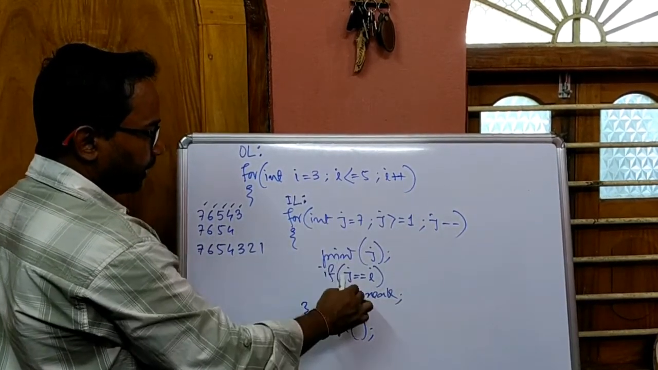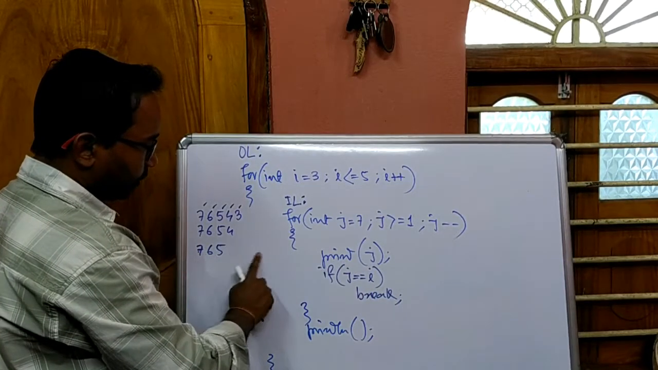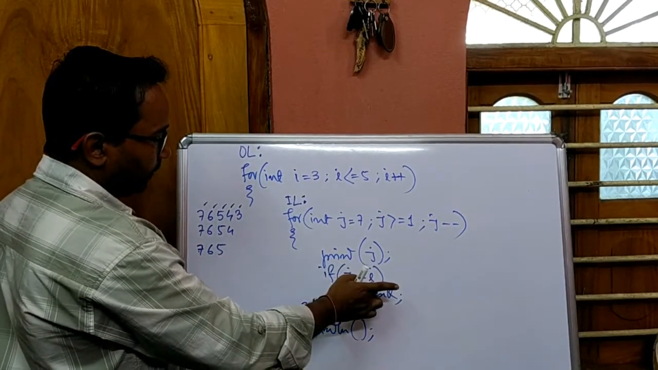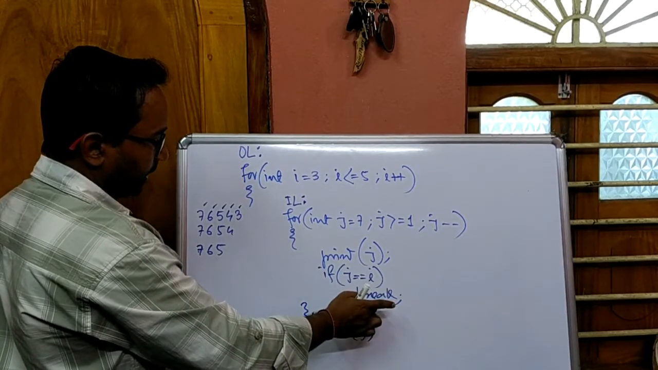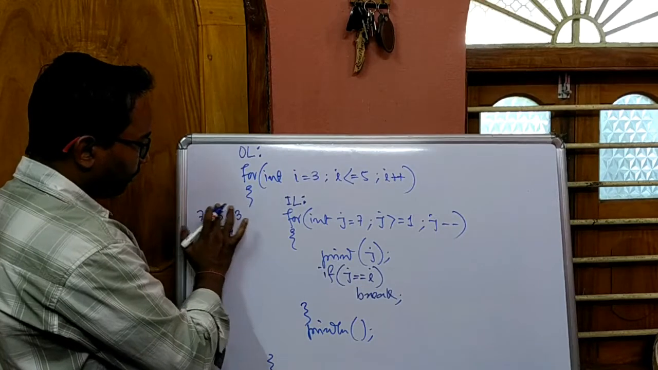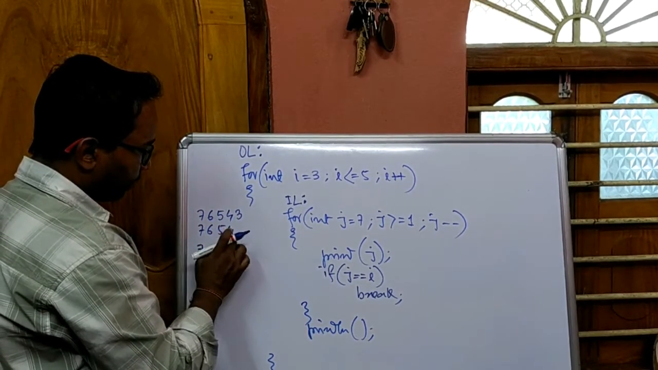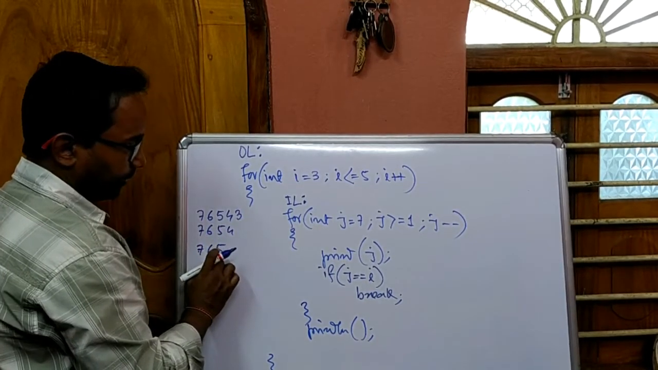For 5, again this loop will execute 7, 6, 5. After 5, it will not execute because 5 is equal to the value of i, which is 5. So break will terminate this loop. Over. So this is the output of this code: 7, 6, 5, 4, 3. Next line 7, 6, 5, 4. And in the last line 7, 6, 5.